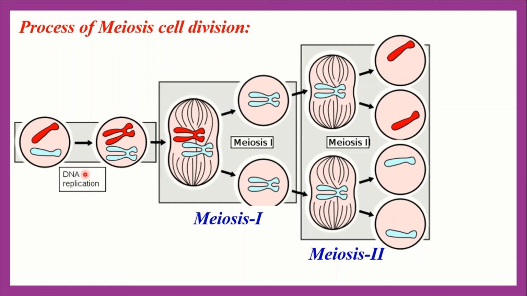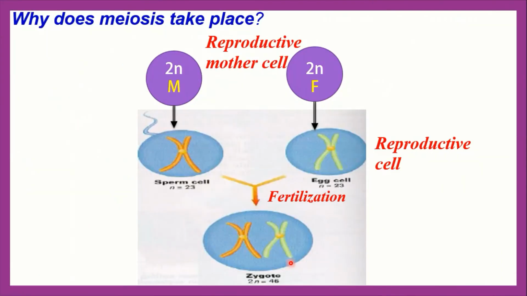If you see the video of mitosis, you will better understand it is actually the same as mitosis cell division. And after finishing meiosis, 4 daughter cells are produced. So we can say that meiosis 1 is called reductional division, but meiosis 2 is called equational division also.